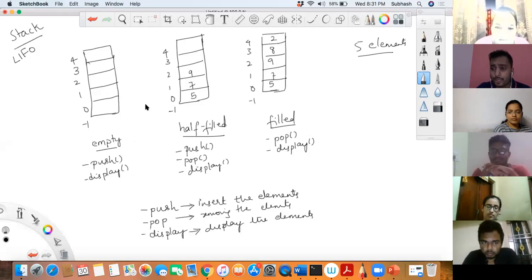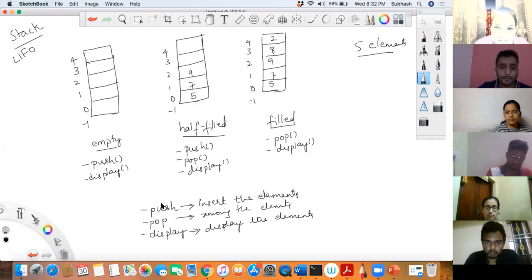So today I will show you a basic stack. I want you to implement it for other elements also. Let me see who will implement the complete stack and give it to me. Now coming back to the stack problem. You understood that there are three different scenarios: one is empty, one is half filled, the other one is filled, and these are the three different operations that you can do on a stack.